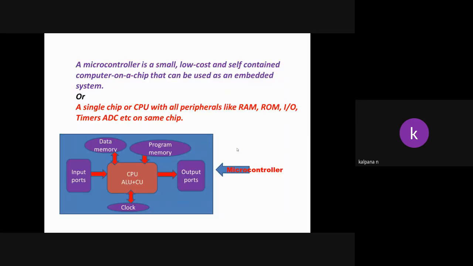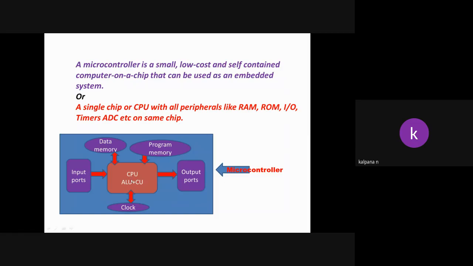Okay, microcontroller means what? A single chip, or CPU with all peripherals like RAM, ROM, input output devices, timers, ADC, etc. Any external device you may connect, everything will be fabricated on a single IC using embedded system, and that is called a microcontroller.